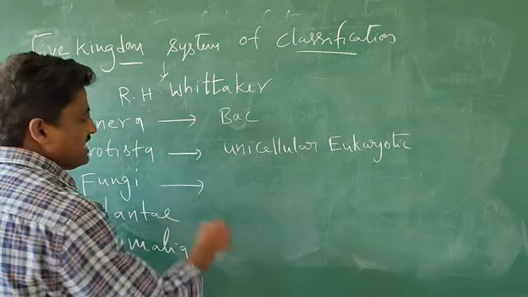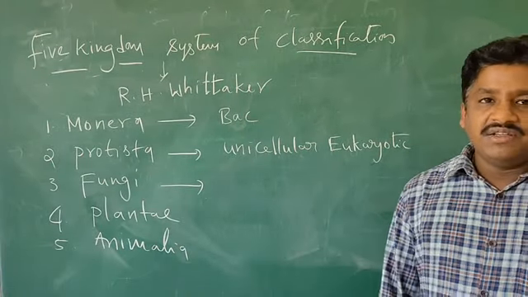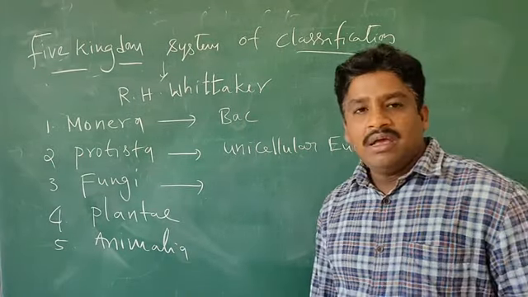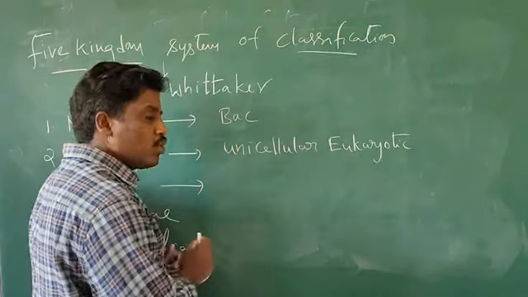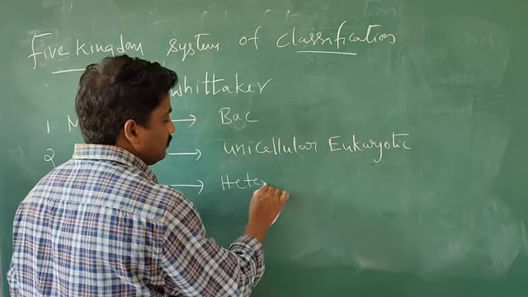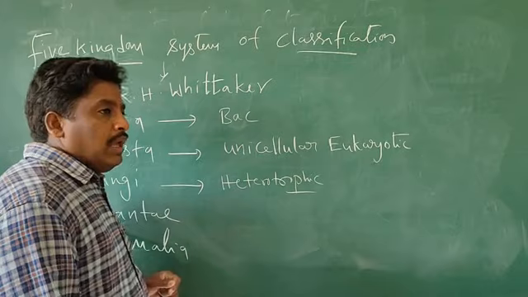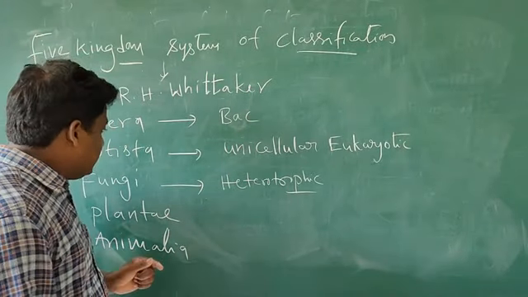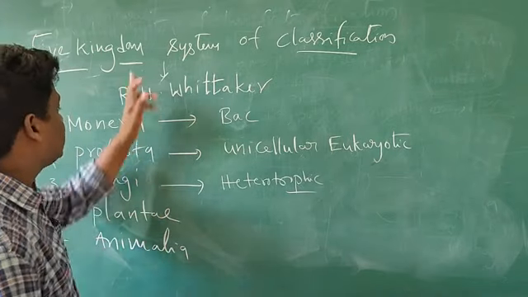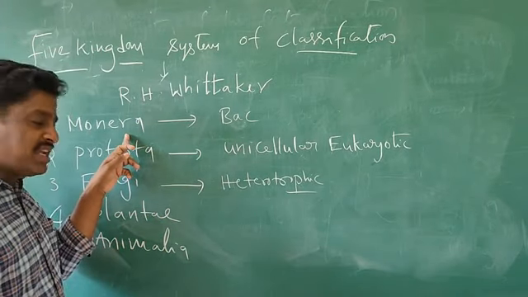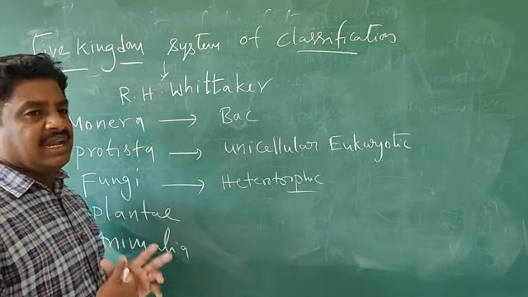So next, fungi. What is meant by fungi here? Fungi are heterotrophic organisms. They are arranged in a separate kingdom. There are five kingdom systems. Monera is one kingdom, Protista is one kingdom, and fungi is another kingdom.